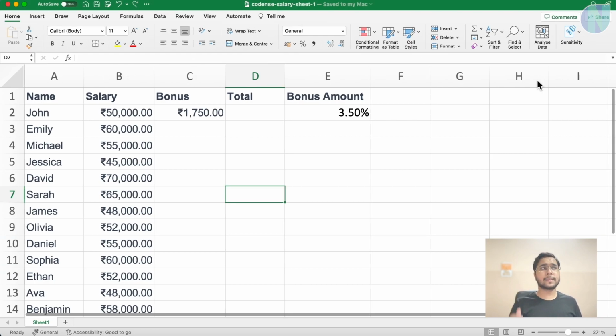Now, this is the Excel sheet which I have downloaded from that portal, and let's see some more functions on it.